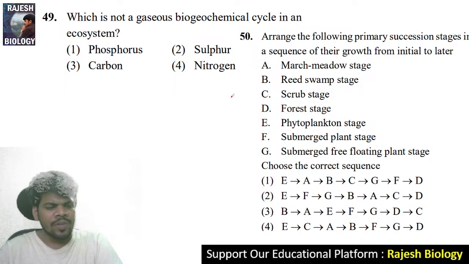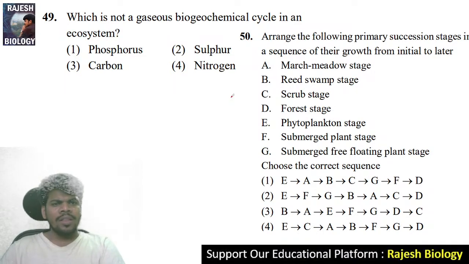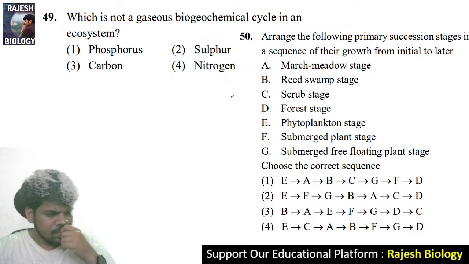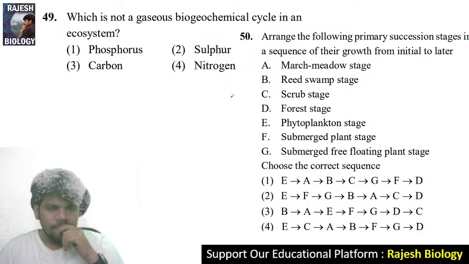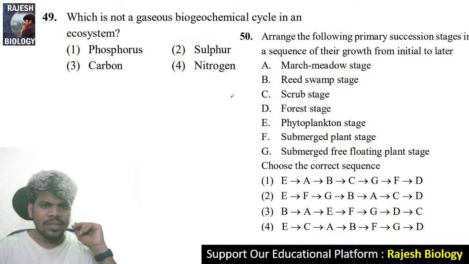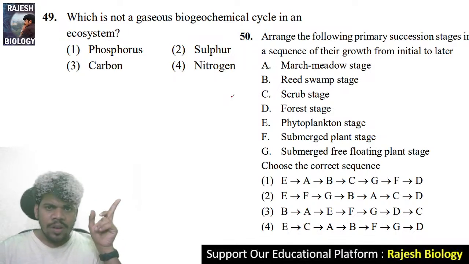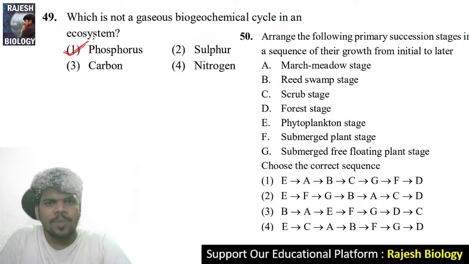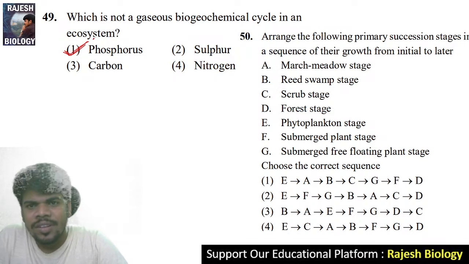Come to the 49th and 50th questions. Here the 49th: which is not a gaseous biogeochemical cycle in an ecosystem? Carbon, phosphorus, and so on. Very good, it is phosphorus. Phosphorus is not a gaseous biogeochemical cycle.